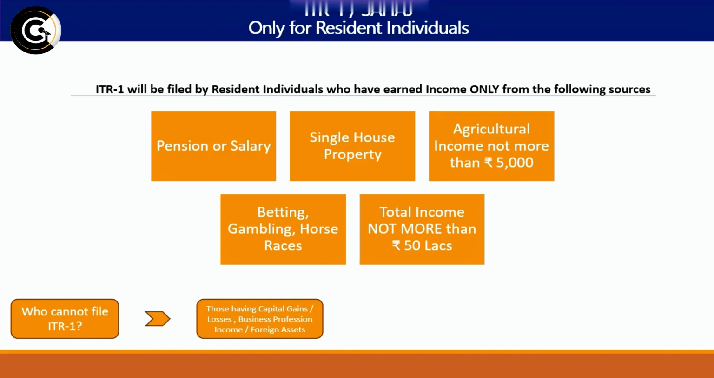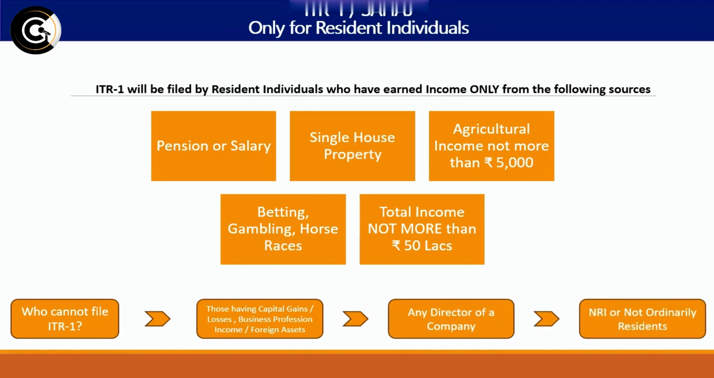And the last is any person who has any income from investments in foreign assets. Even they do not have to file ITR 1. They have to file ITR 2, which we will be covering next. The next person is any director of a company. So any person who is a director in a company is not required to file ITR 1. And the last condition is all non-resident Indians or not ordinarily resident Indians. They are not required to file ITR 1. They are required to file the applicable ITR, as I said, based on those three main conditions.